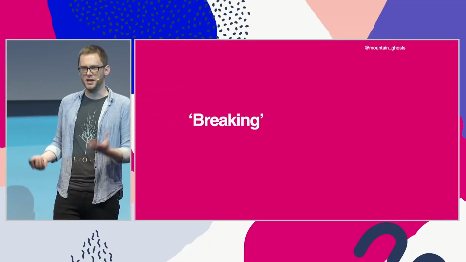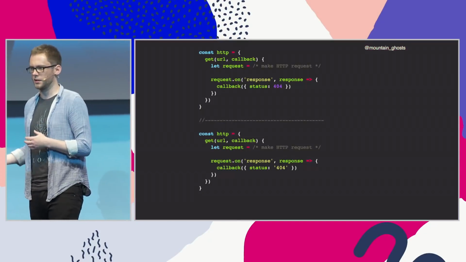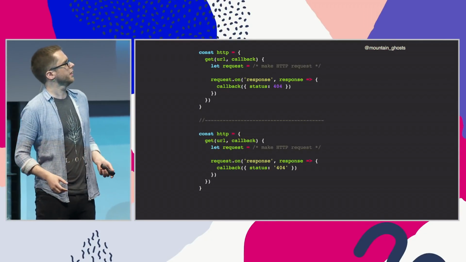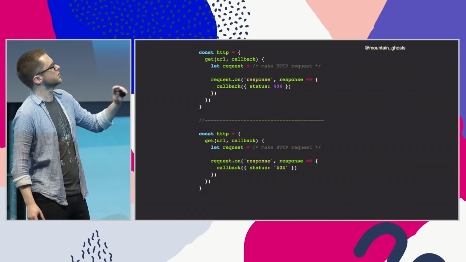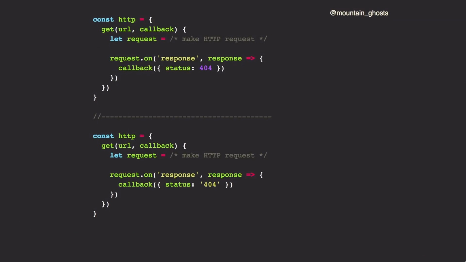OK, so with that out of the way, what do we mean by breaking? Well, consider this module at the top that has a method called get, and it takes a URL, and it makes an HTTP request to that URL, and then it invokes your callback with an object containing the status code, which I've hard-coded here as a number. Now, let's say that we change that number, 404, and replace it with the string 404. Do we think that's a breaking change or not?